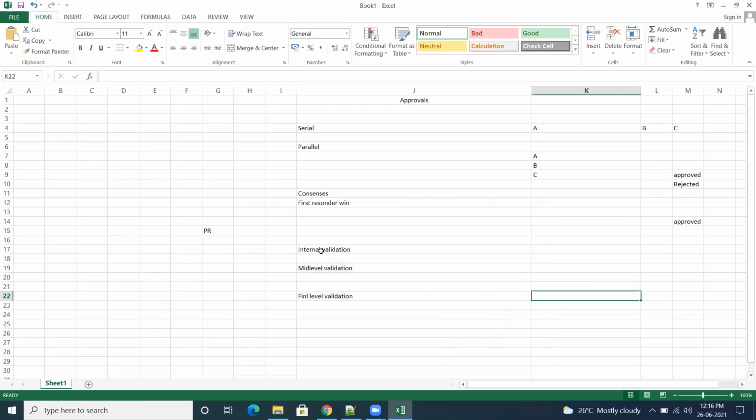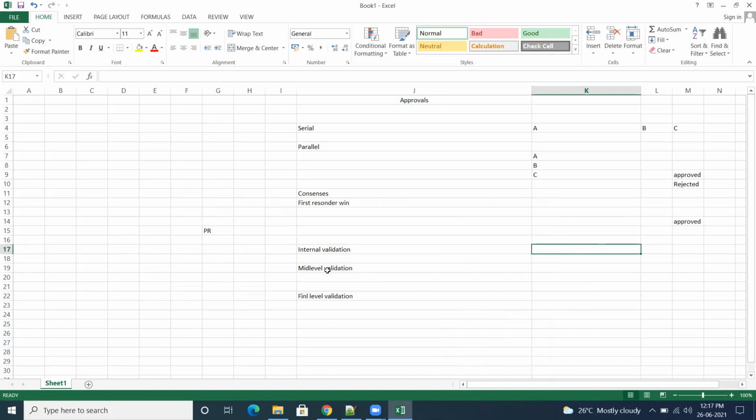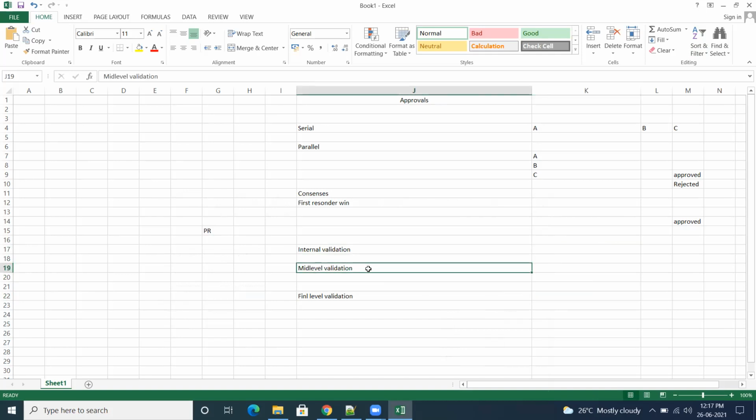So what will the system do? First the system will hit the internal validation, means pre-approval. Once it is approved, then it'll go to second level. Then if it is approved, it will go to third level. So if you want to define some levels in your hierarchy, then you can use pre-header stage, post-approval, or you can use any one of the stages, then you can define your rules.